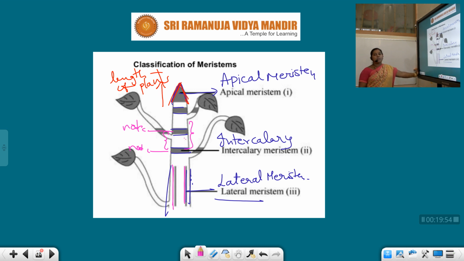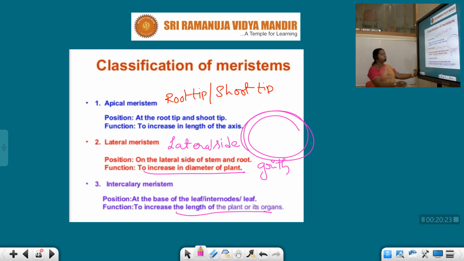Understand? This is about the apical, intercalary and lateral meristems. Now children, we discussed their location and also their functions. Very, very important. It is a damn sure expected question for 4 marks in NCERT board examinations. So you have to present this question along with the diagram. Very easy and very simple to get full marks. Understand? Next.